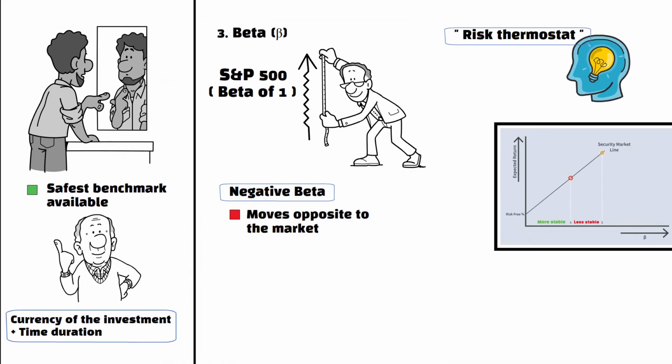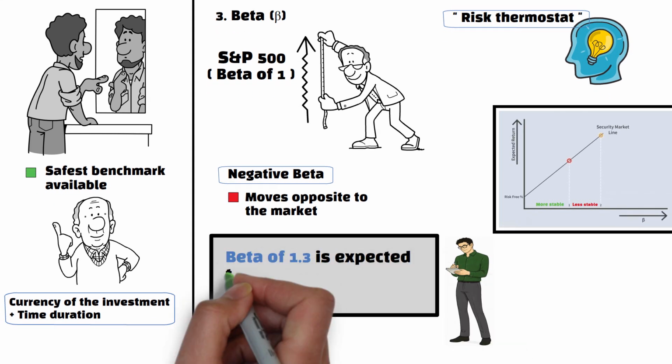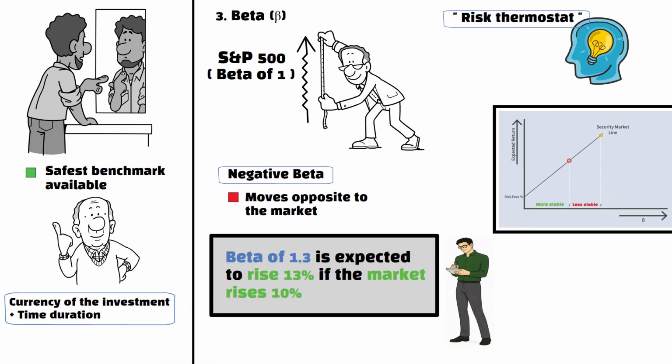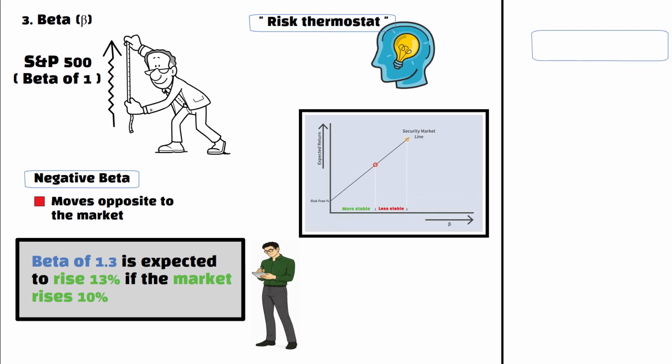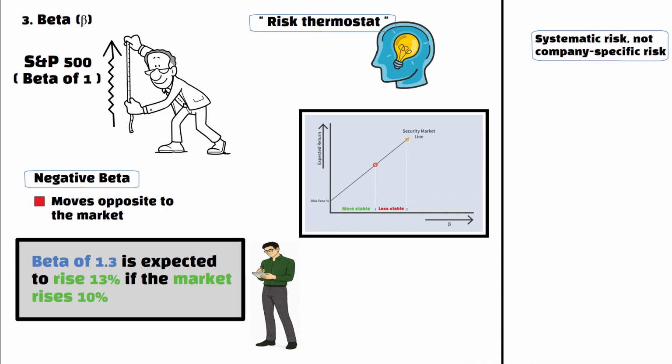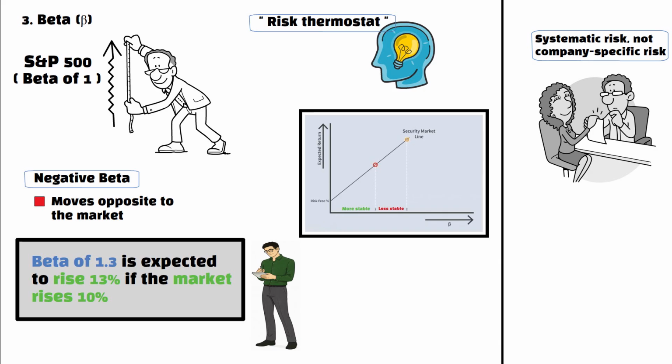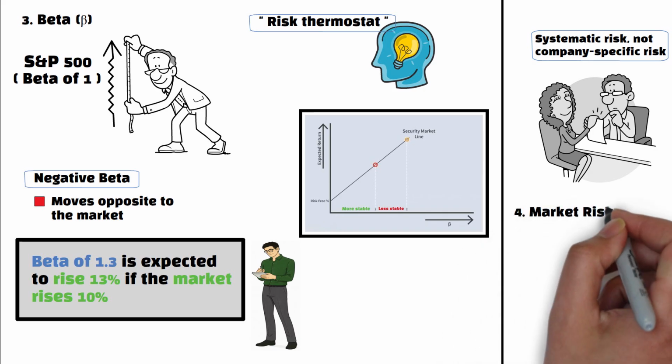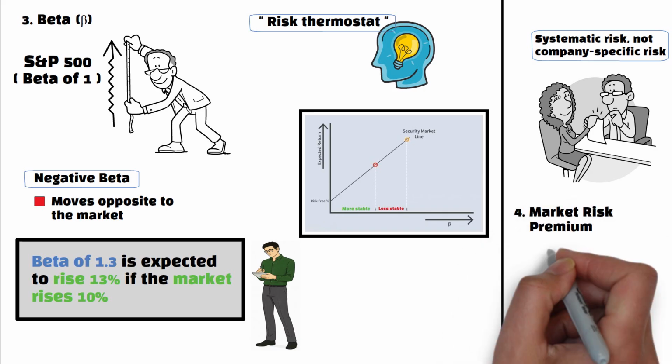There's also a negative beta, which means it moves opposite to the market, which gold often does. For example, a stock with a beta of 1.3 is expected to rise 13% if the market rises 10% and fall more sharply when the market declines. Importantly, beta captures only systematic risk, not company-specific risk, because it assumes investors can eliminate unsystematic risk through diversification.